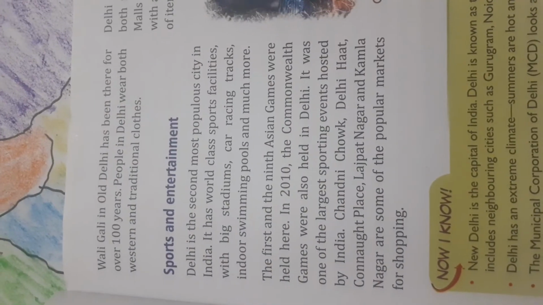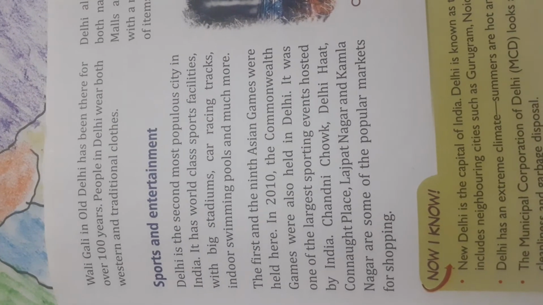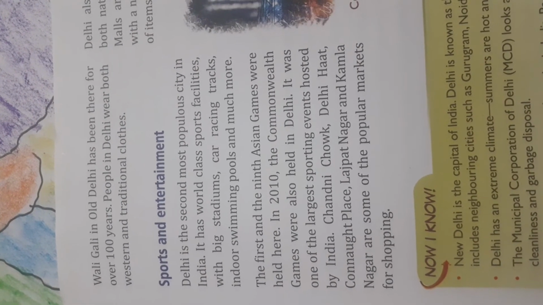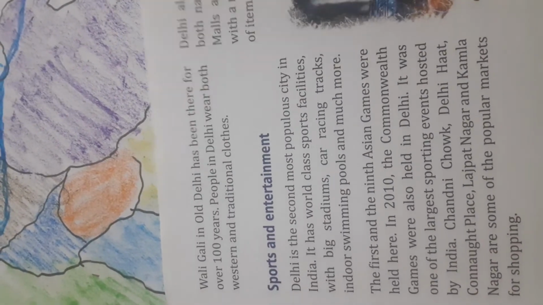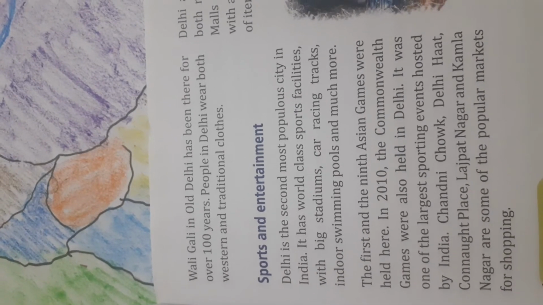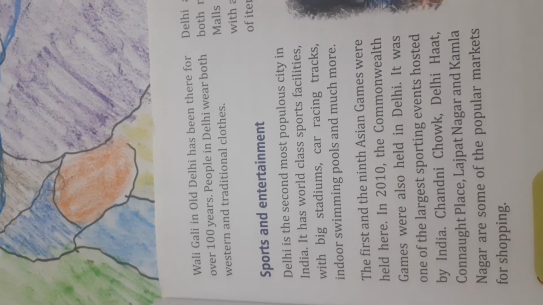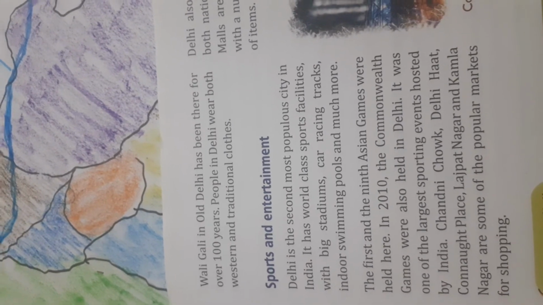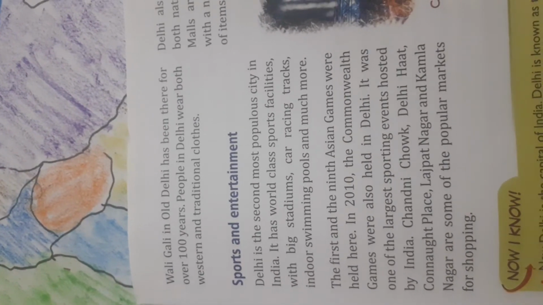So let us talk about sports and entertainment. Delhi is the second most populous city in India. It has world class sports facilities, and you know, in 2010 the Commonwealth Games were held in Delhi, and they were hosted by India. Chandni Chowk, Delhi Haat, Connaught Place, Lajpat Nagar and Kamla Nagar are all important marketplaces for shopping.